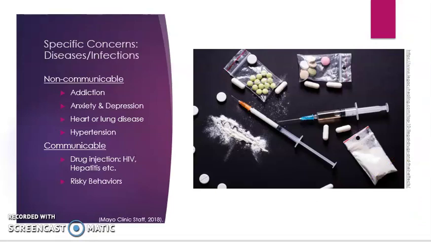Diseases and infections that this population may encounter. Non-communicable, we have addiction, anxiety and depression, heart or lung disease, and hypertension, depending on the medication being abused. Communicable diseases and infections can vary depending on the route of administration. With drug injection, we can see things like HIV and hepatitis. Any type of substance abuse can lead to risky behaviors, which can cause things like STIs.